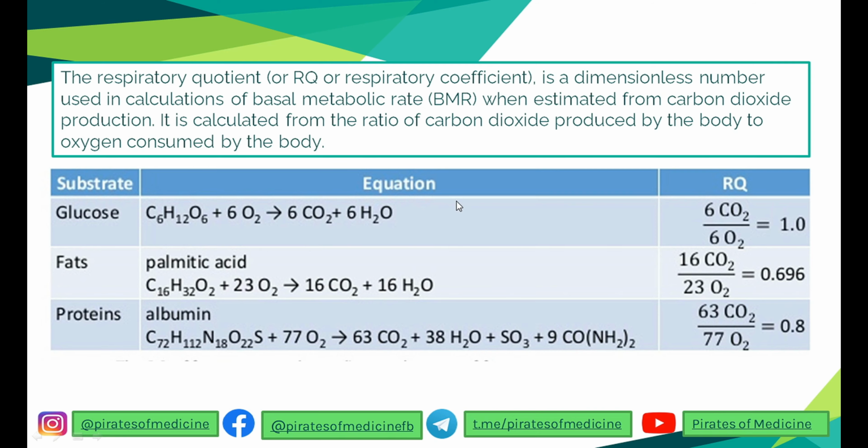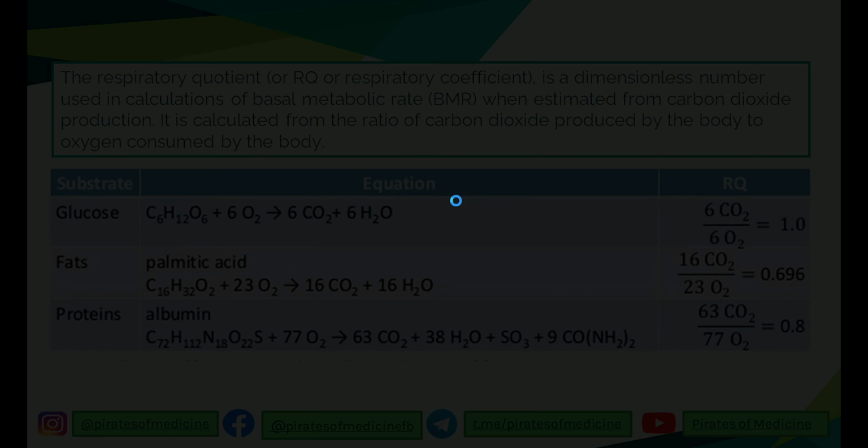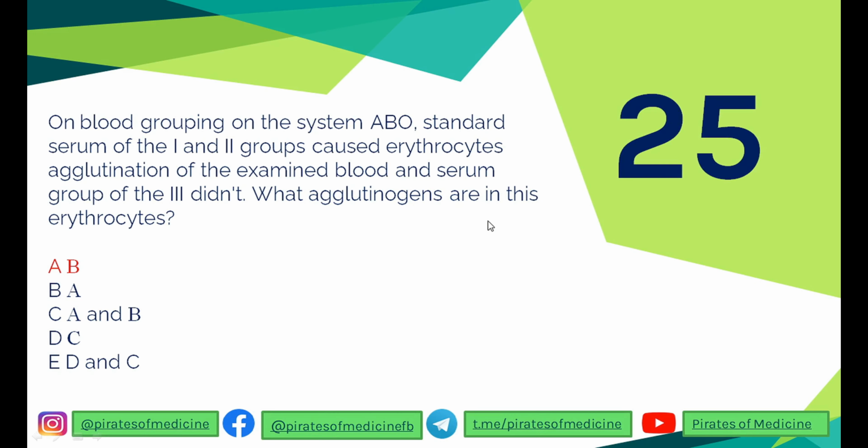On the blood grouping on the system ABO, standard serum of the first and second groups causes the RBC agglutination and serum of the third group did not. So what antigens or agglutinogens are present in this erythrocyte?